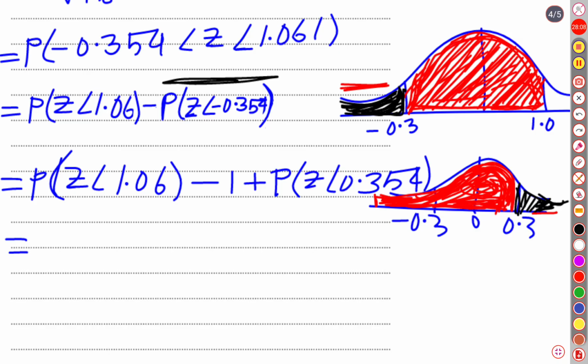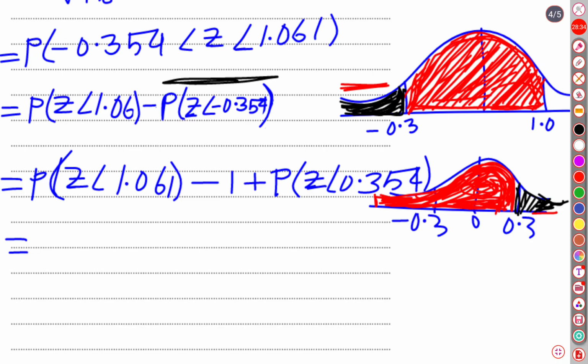So let us find the corresponding probability when the z score is 1.061, and the other one is 0.354.